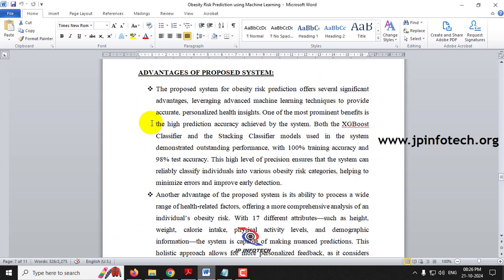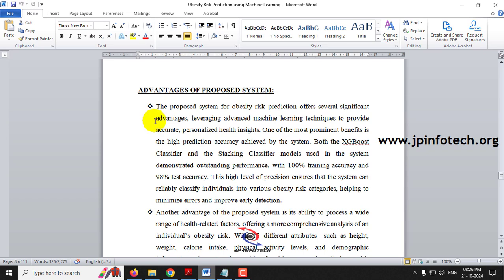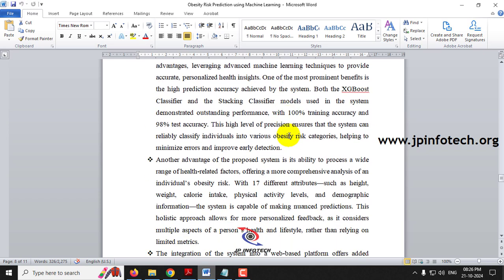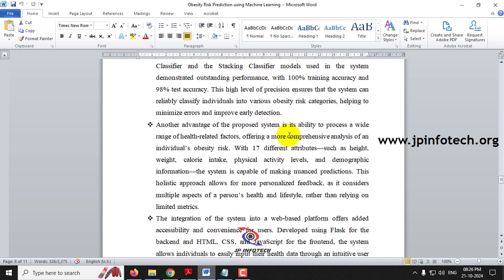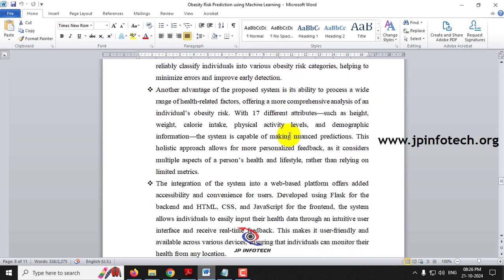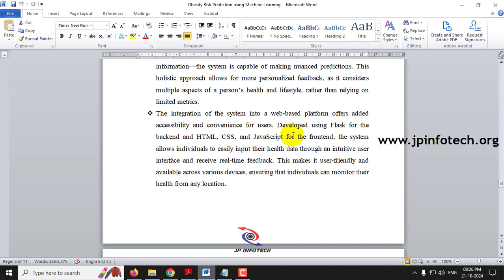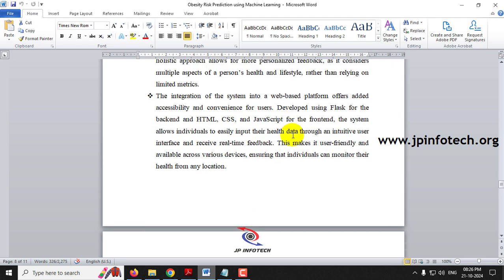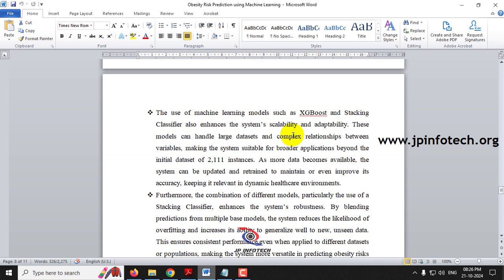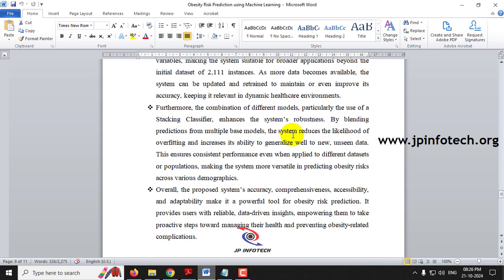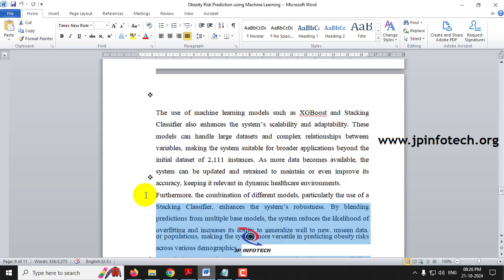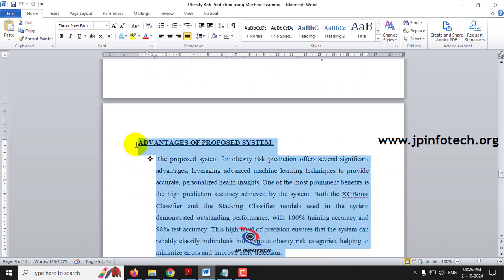And coming to the advantages of the proposed system, the main advantage is that we are using two different machine learning algorithms, and they achieved 100% training accuracy and 98% test accuracy. We are using a different dataset with different attributes so that prediction can be done efficiently, and we are using the web framework with the machine learning model. Finally, we have summarized all the advantages of our proposed system in this part.